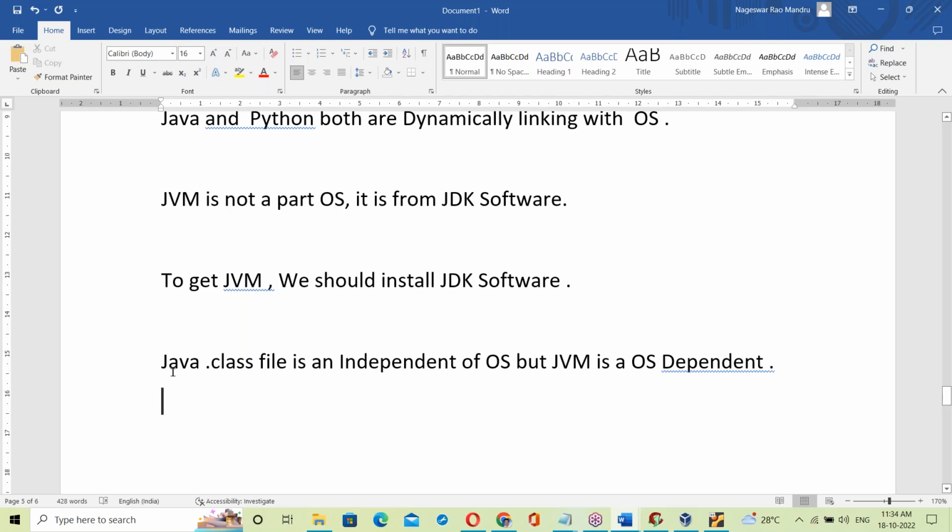Interesting point: a Java program is independent of OS, but the JVM, the Java Virtual Machine, is OS dependent.